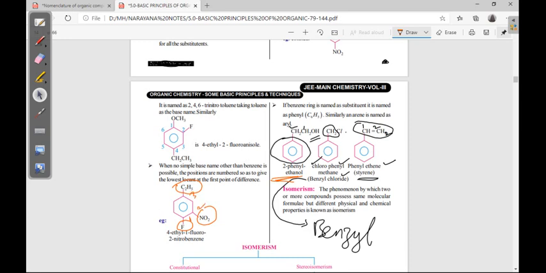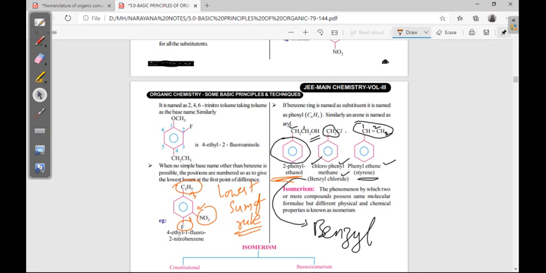Then if you follow the alphabetical order, what will happen? Ethyl, fluoro, nitro. Of course fluorine would get number 1 in this case, but the rule is the lowest sum rule, that means all substituent locants' sum should be lowest.